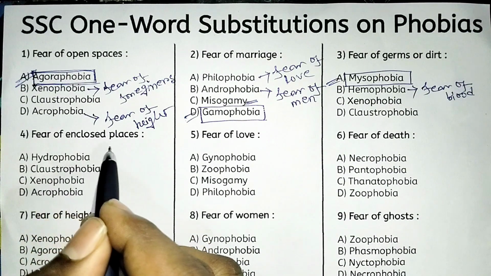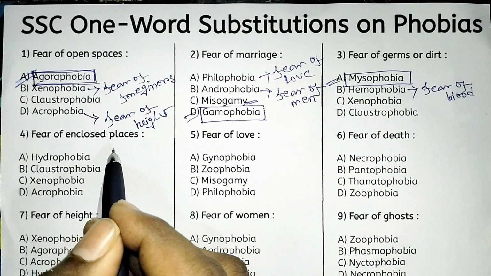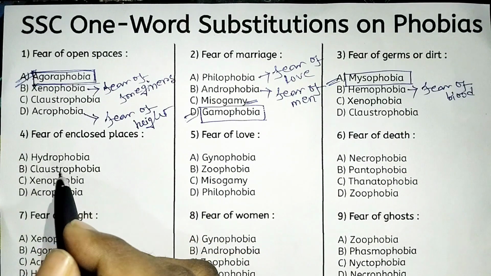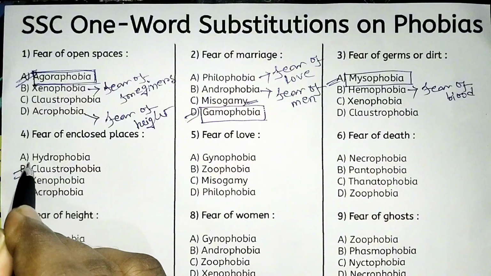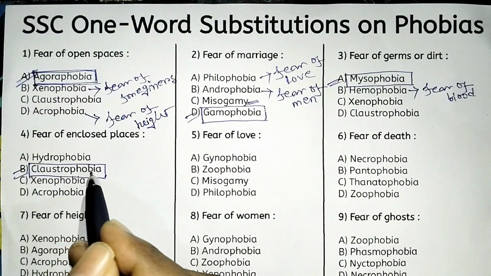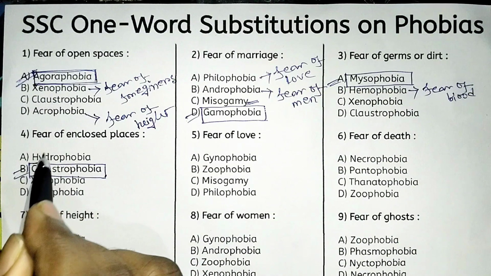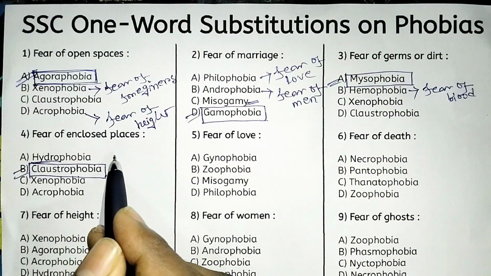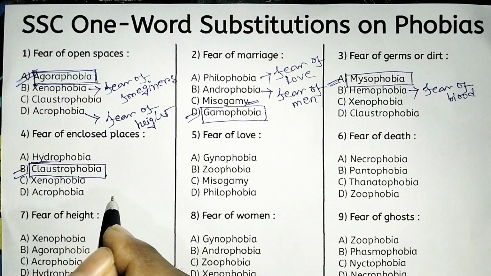Next, fear of enclosed places, I have already discussed. Fear of closed or small places is called option B, claustrophobia. Hydrophobia: hydro means water, so hydrophobia suggests fear of water. Xenophobia means fear of foreigners, and acrophobia suggests fear of height.